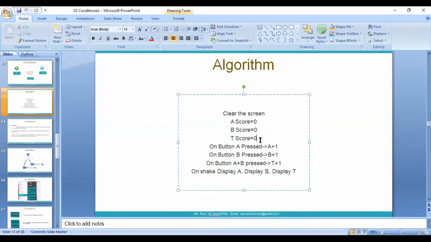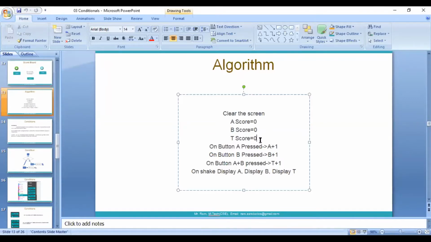When you shake your board, shaking means it comes under the accelerometer. I will explain that one. So we need to display all the values. In the next session, I will explain the conditions. There, we will do the same project with who is the winner.